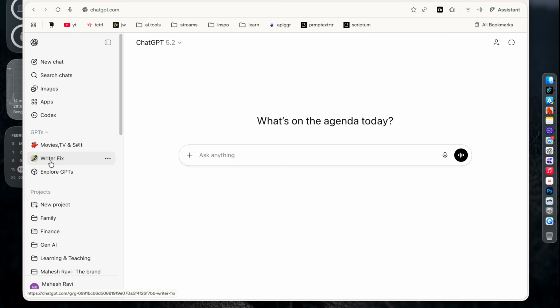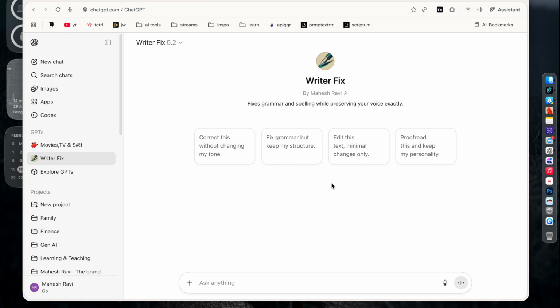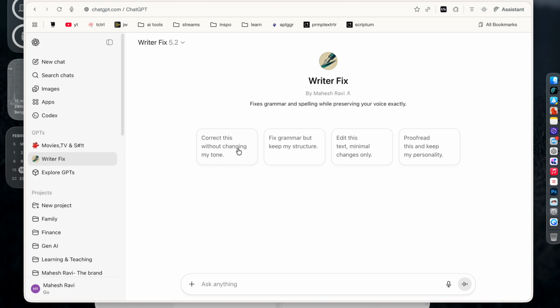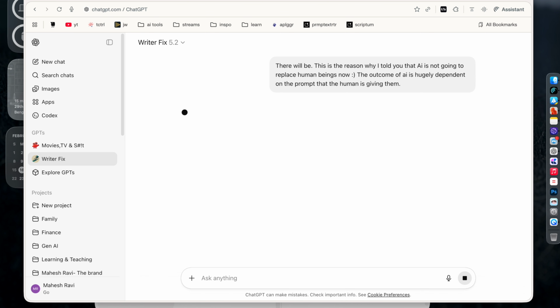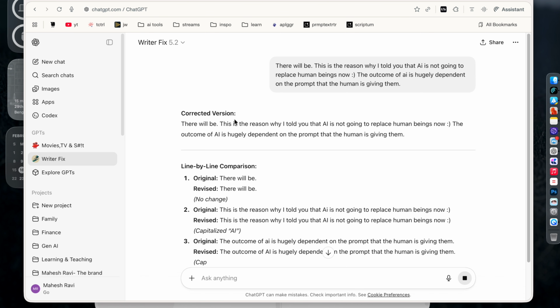So if I go to this particular GPTs that I have created, I have two here. One is this, and one is called WriteFX. So if you come here, this is a GPT that I have created, and it shows that it is done by me. The custom instruction that I've given here is that if I give it an article, don't change it, but just fix the errors which are there. And there is a detailed set of instructions that I've given here so that I don't have to repeat it every time. I can just copy and paste the content. So for instance, if I just paste the content that I have typed from somewhere, I don't have to give a prompt or anything. I just click enter and it is going to give me a corrected version.